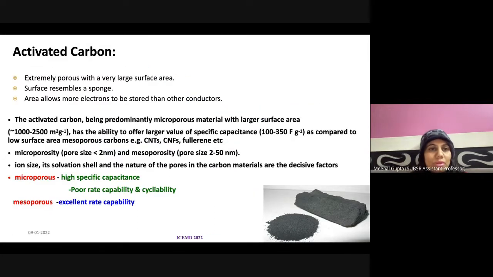People have also tried to make activated carbon material, and activated carbon is an extremely porous material, so its surface area is very high. Its surface behaves like a sponge, so lots of electrons can be collected at the surface of activated carbon rather than any other conductor material.